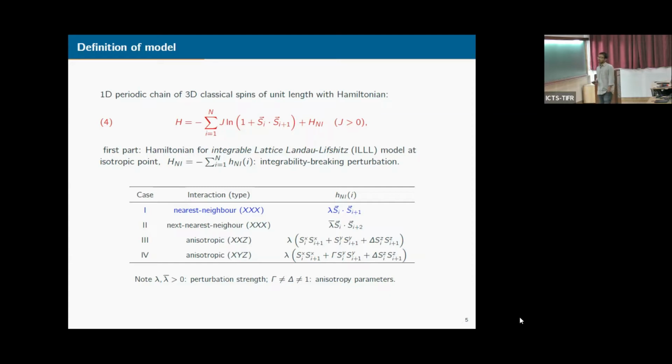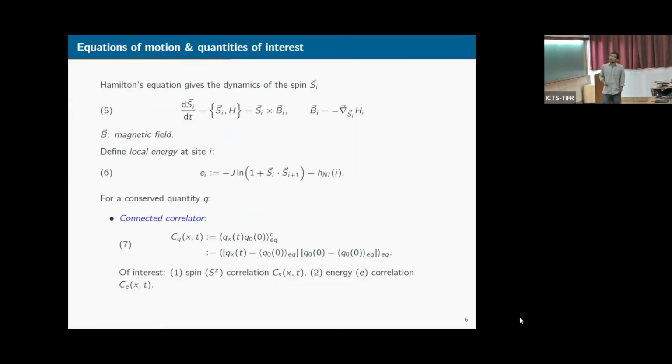For this, we'll consider 4 cases. The first 2 cases are symmetry preserving cases, and the last 2 cases are anisotropic cases. We'll focus mainly on the first case, but I will mention some results for the other cases. The spins in this spin chain follow Hamilton's dynamics, which is given by equation 5.